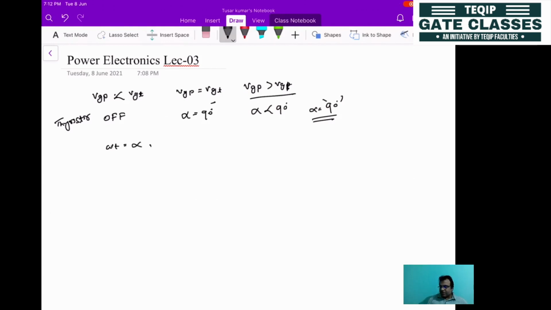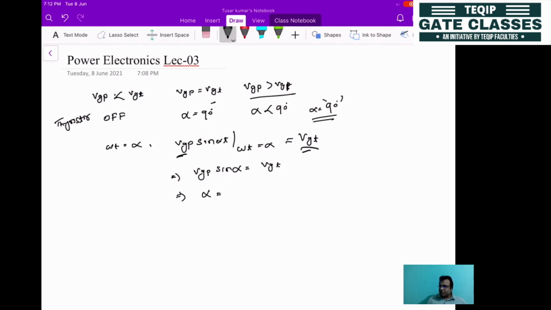At that particular condition you can write that VGP, the pulse voltage at that instant, sine omega t at omega t equal to alpha, should be equal to the gate threshold voltage. So it will be VGP sine alpha equal to VGT. Why is this expression required? We need to find the exact value of alpha. If you know the gate threshold voltage and the pulse voltage available across the gate, then from this you can find the value of alpha.